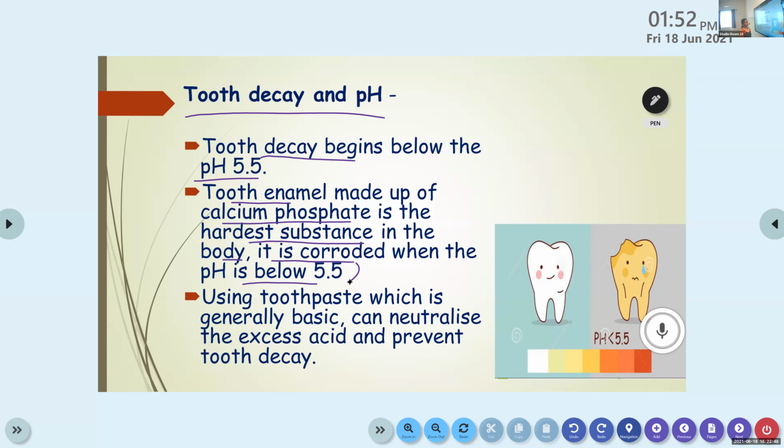And the solution for this tooth decay... Ma'am, my connection was gone. That's why the connection was gone. It's okay.